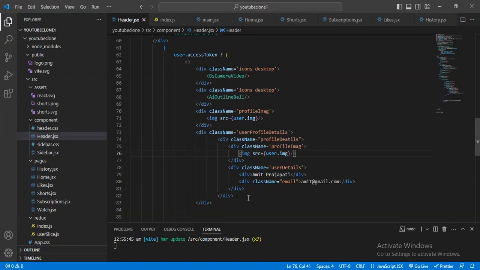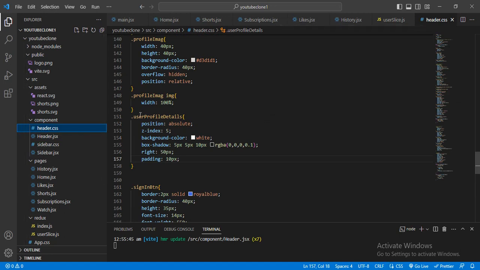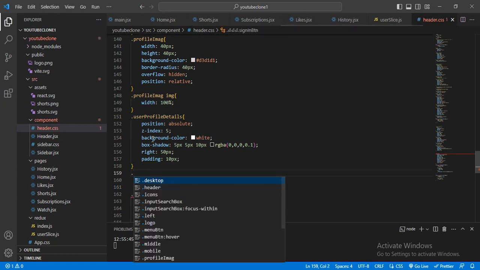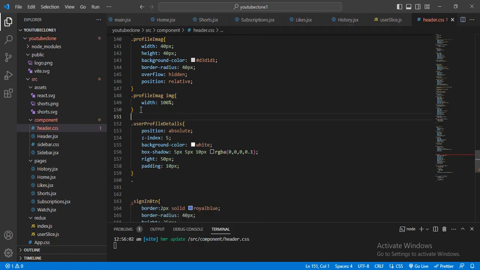Now I want to make this flex. Just copy this profile detail, and again I will come here. This is user profile detail, and here I will just add the comment, toggle profile image.